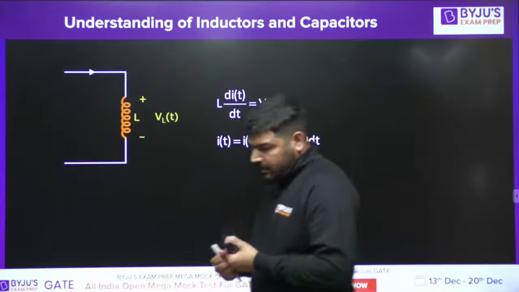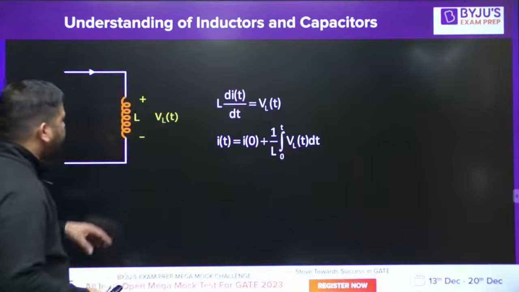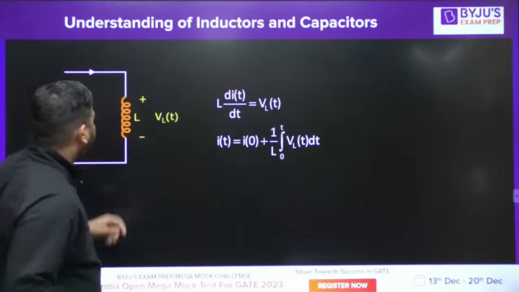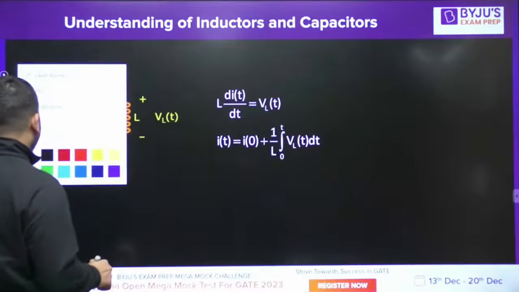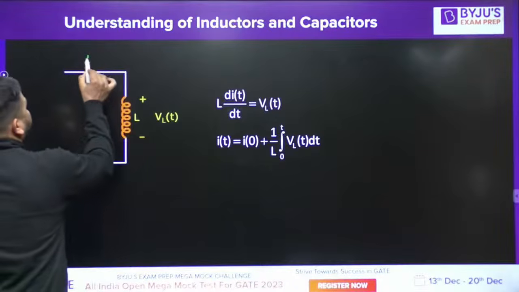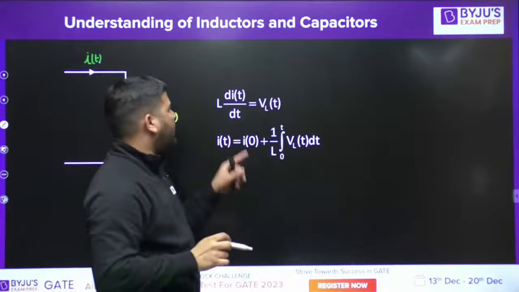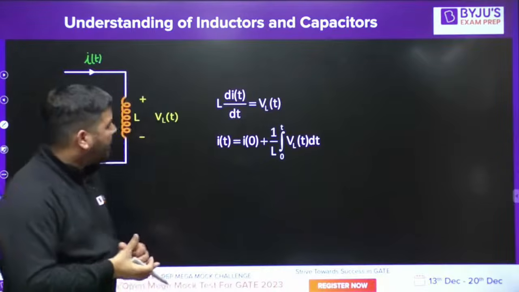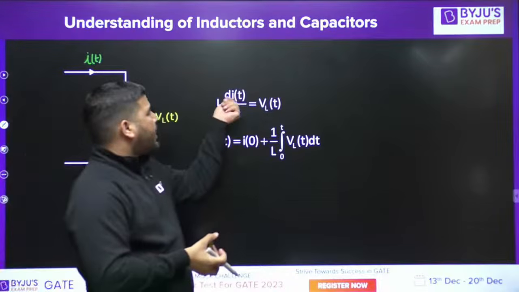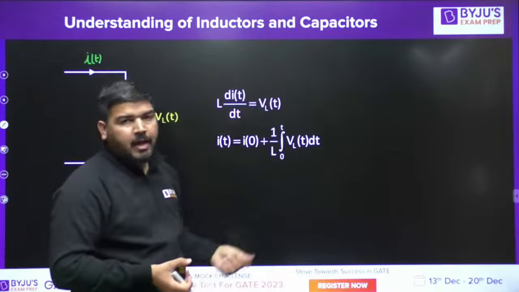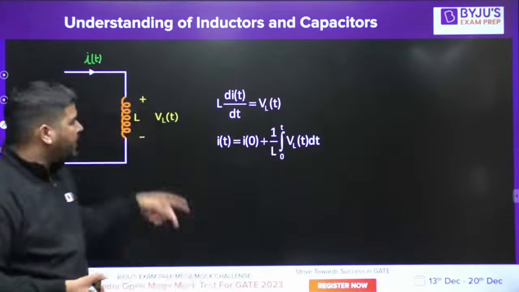Everyone knows that in an inductor, if let's say this is VL(t) and this is an inductor with inductance L, and if I take current i(t), then I can write that VL(t) is equal to L di/dt. So if anyone provides you the wave shape of current, you can take the derivative of that wave shape, multiply with L, and you'll get the wave shape of voltage across the inductor.